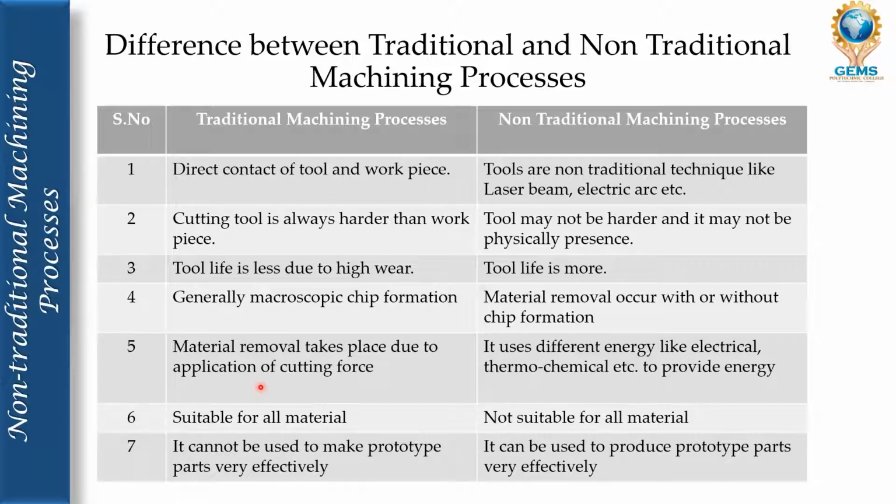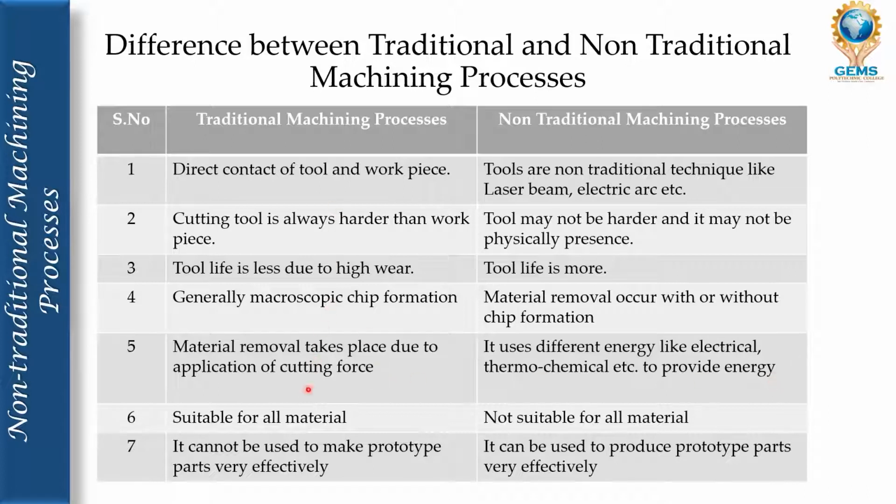Likewise, in a lathe machine, we call it the feed rate, the depth of feed, or otherwise the depth of cut. The depth of cut means you have to move the tool towards the workpiece, so that material removal happens through the physical contact of the sharp tool with the workpiece. But non-traditional machining process uses different energy, like electrical and thermochemical, to provide energy.